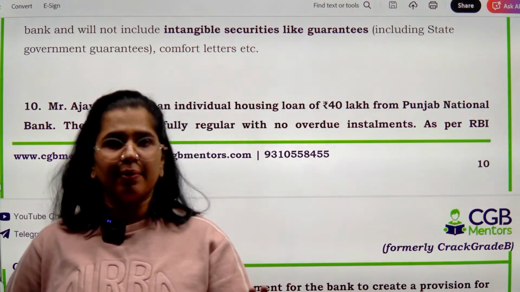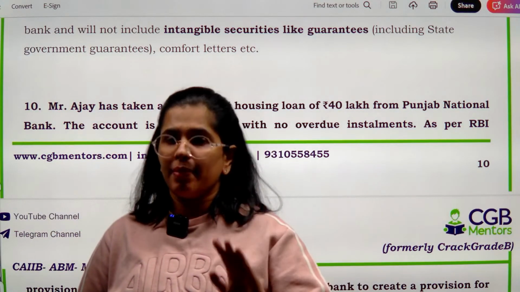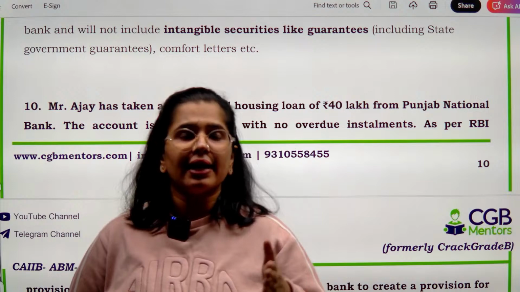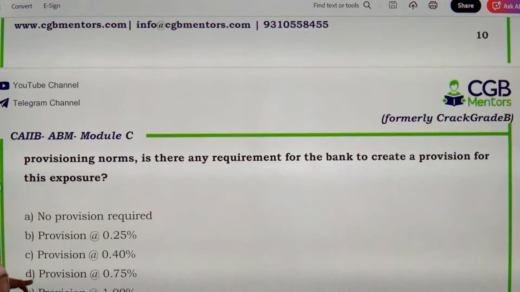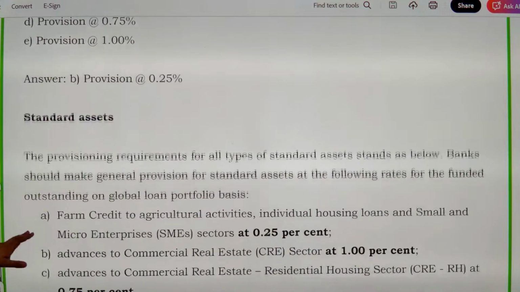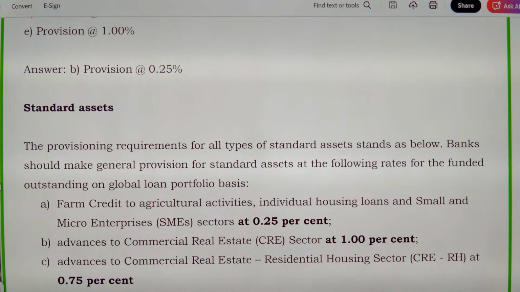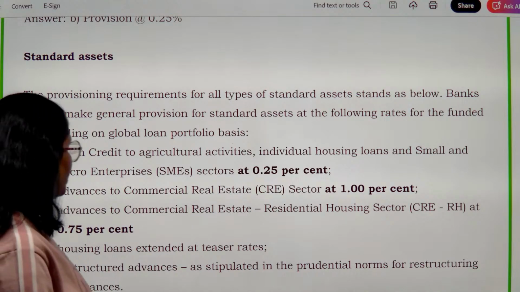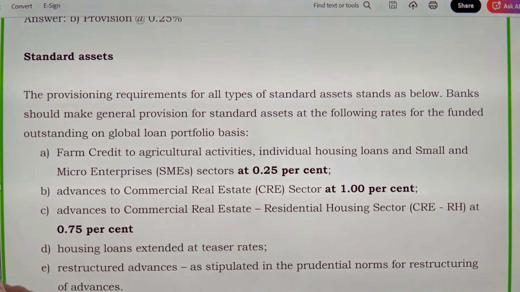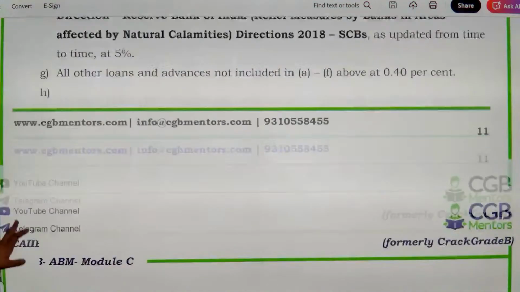Even if that means that there is nothing remains unpaid, there is no lag in the repayment schedule. किसी भी तरीके का कोई lag नहीं है. So the provisioning requirement for all types of standard assets, bank should make the general provisions. Farm credit to the agricultural activities 0.25%, advances to commercial real estate 1%, advances to commercial real estate residential housing 0.75%. तो यहाँ पे देखो individual housing loans कितने पे आ जाएंगे? 0.25%. These are the rates.